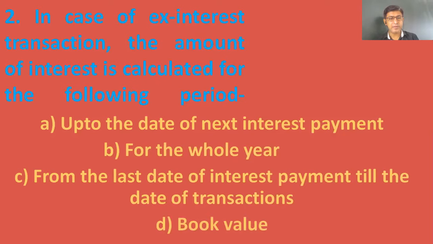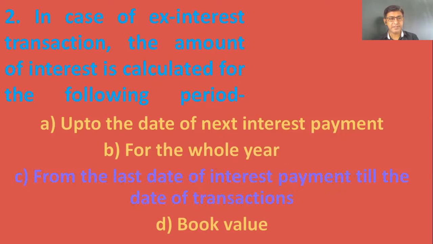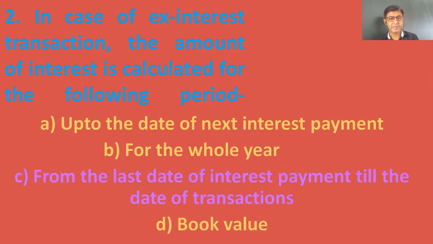The right answer is option C. From the last date of interest payment till the date of transaction, interest amount will be calculated, whether ex interest or cum interest, whatever the transaction is.